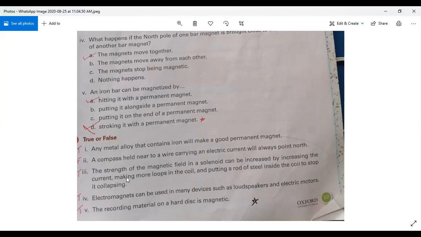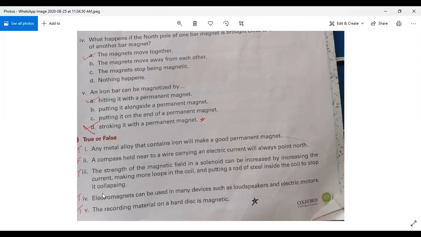We have also discussed this in the chapter: when we want to make a permanent electromagnet, we use a steel bar and pass electric current through the coil around it. As we make more and more loops, its magnetism will be increased. So this is the right answer. Question number three is true.